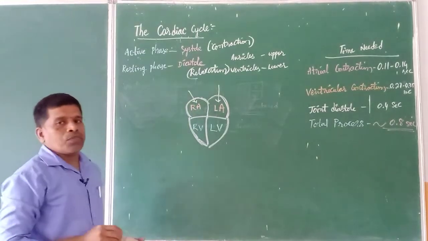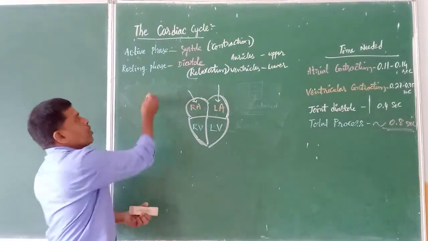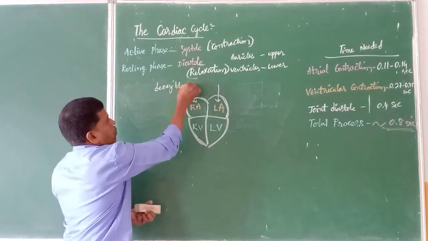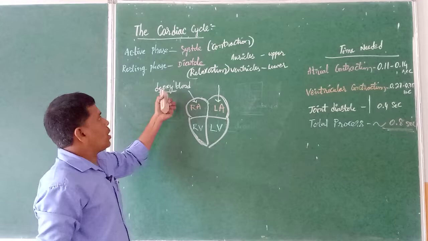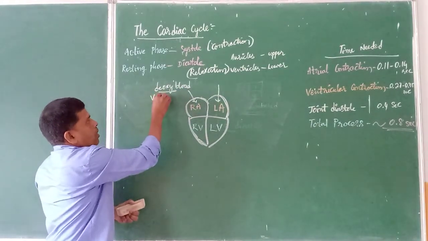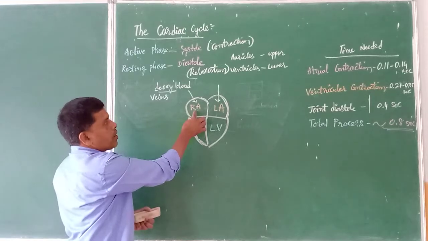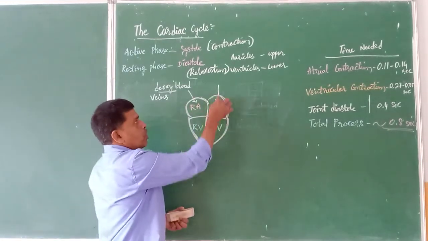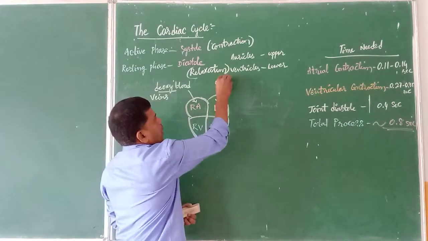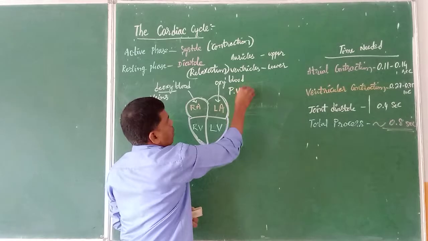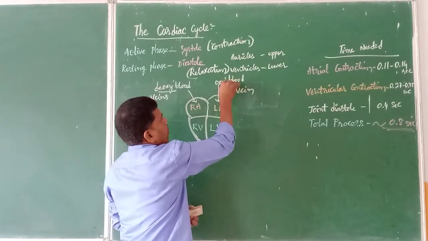Already we have said that veins are meant for collecting the deoxygenated blood. The deoxygenated blood from different parts of the body is collected by the veins and brought into the right side upper chamber, the right auricle. In the same way, oxygenated blood is brought by a special type of vein. We have said there is an exceptional vein which is called the pulmonary vein.